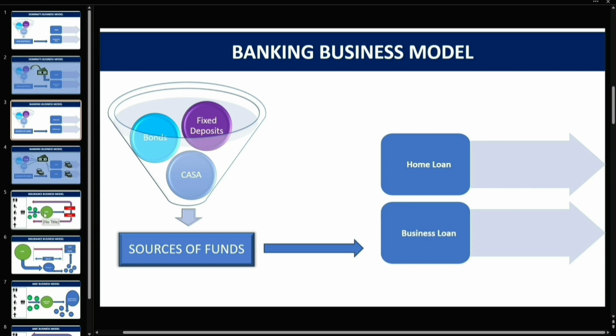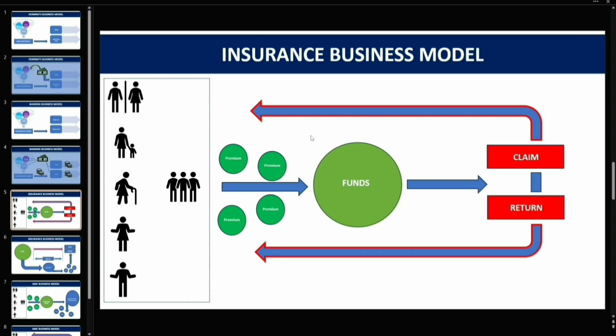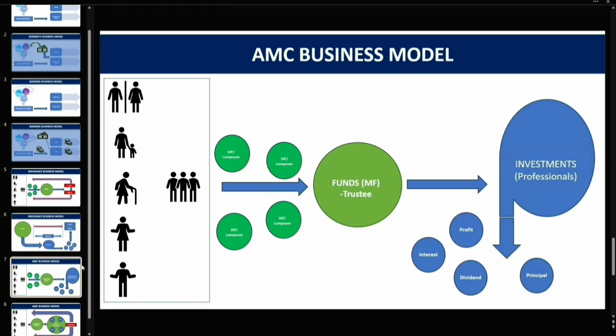And in case of insurance business, it is again different. So the valuation done here is different. In other businesses, what we look at is EV, right? Enterprise value. But in case of insurance businesses, we're actually looking at embedded value. And in case of AMC business, what we have to look at happens to be AUM.